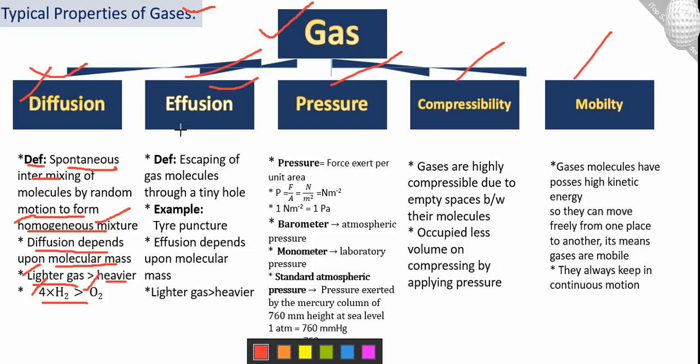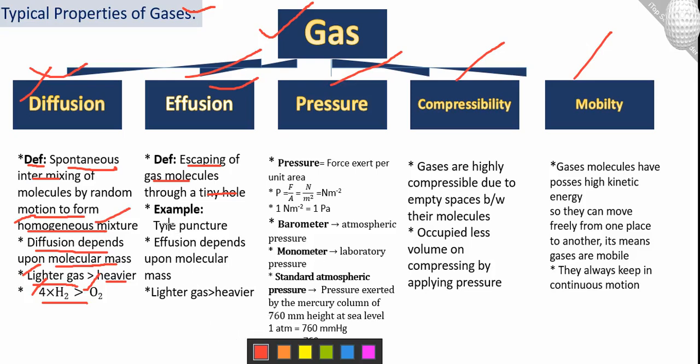Okay, next one is effusion. Effusion is the escaping of gas molecules through a tiny hole. टाइनी होल के जरिए जो है वो छोटे सुराख के जरिए गैस के मॉलिक्यूल का escape आउट होना, निकल जाना, अपनी सरफेस को छोड़ के जाना, ठीक है, from higher pressure to lower pressure, ठीक है.